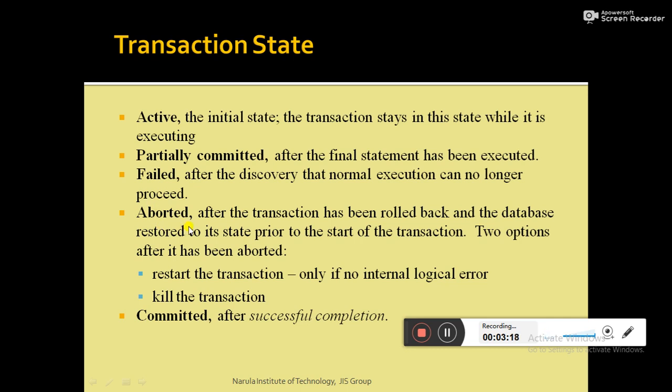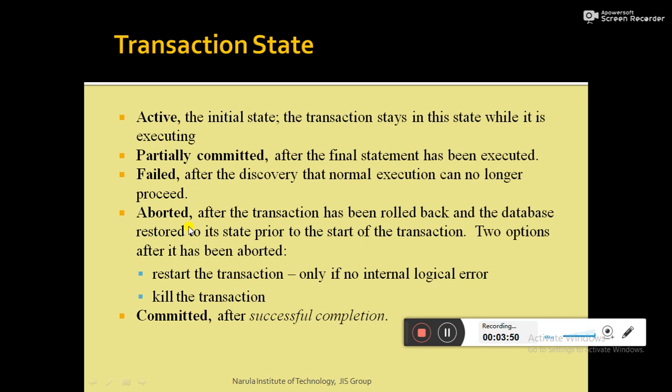Next, before discussing the next state, which is the aborted state, I have to recall the atomicity property. Atomicity property says that either all the instructions of a transaction are reflected in the database or none at all. Now if a particular transaction fails, to ensure the atomicity property, a failed transaction must have no effect on the state of the database.